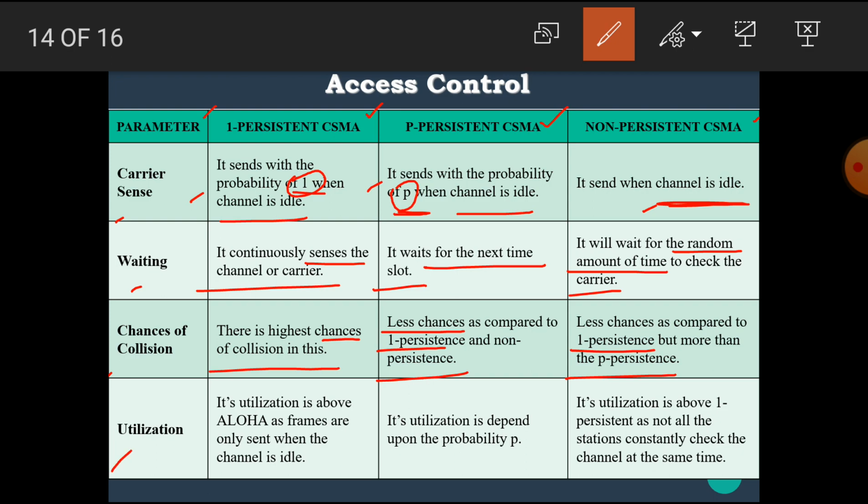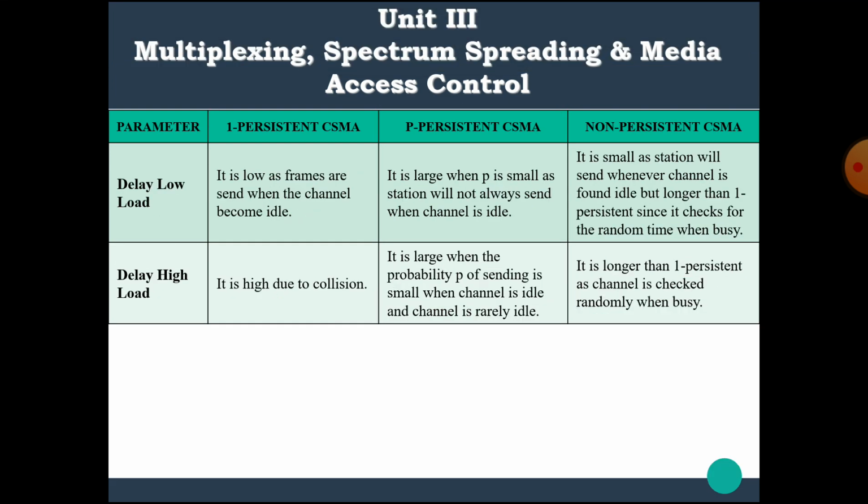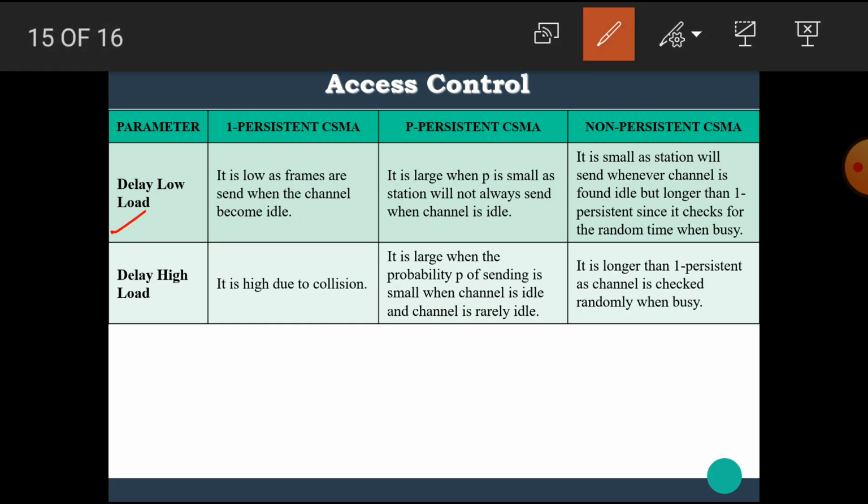Then the next parameter is utilization. In one persistent CSMA, utilization is above ALOHA as frames are only sent when the channel is idle. In P persistent CSMA, utilization depends upon the probability P, and in non persistent CSMA, the utilization is above one persistent as not all stations constantly check the channel at the same time. The next parameter is delay at low load.